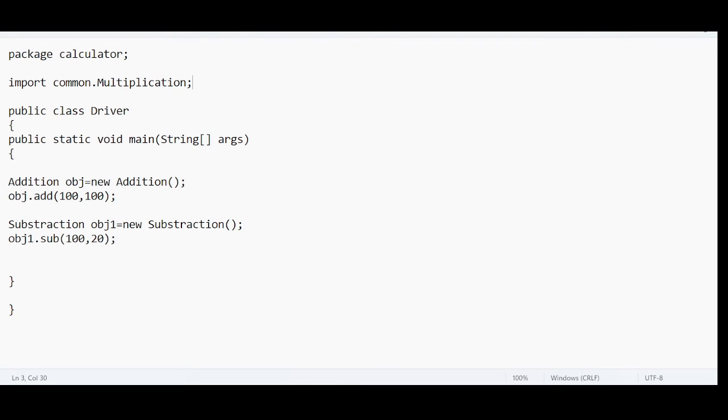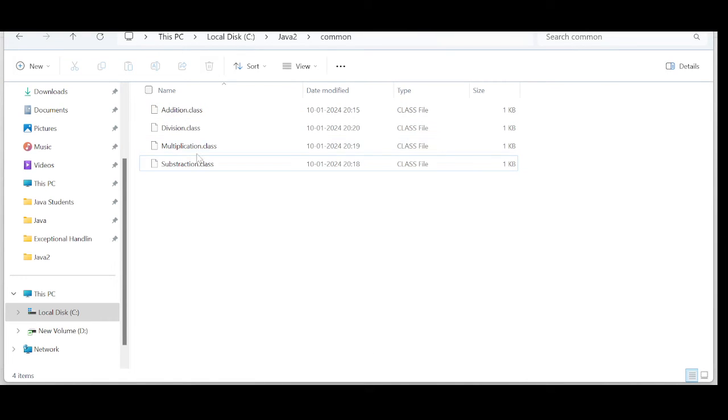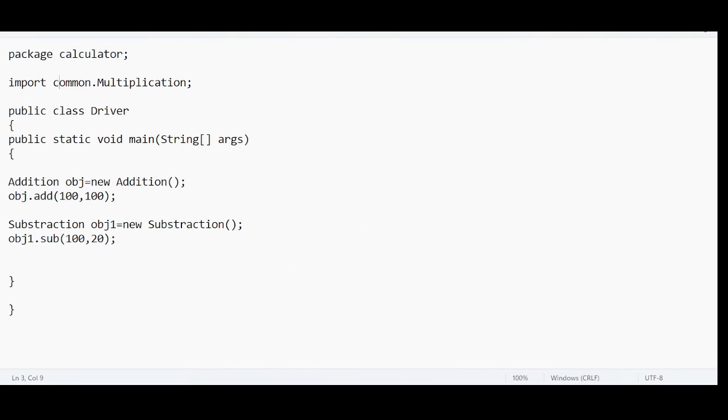I have addition, subtraction, division and multiplication, four functionalities, but I want access to only one, which is multiplication. Import common dot multiplication. We are being very specific here. If I run this, I will get an error.